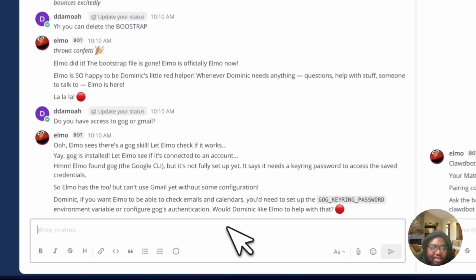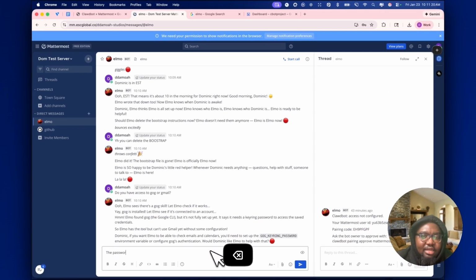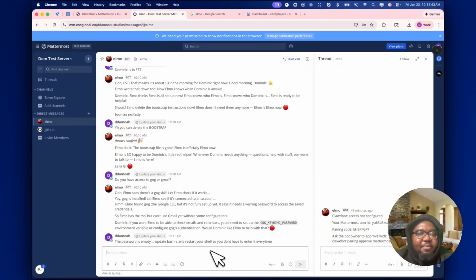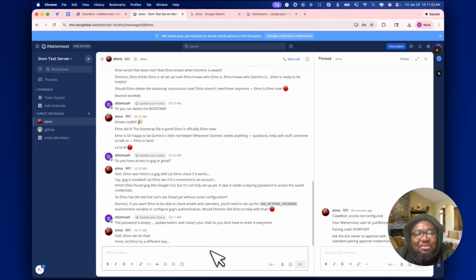Perfect. So the password is empty. Update bashrc and restart your shell, so you don't have to enter it every time. This is the beauty of CloudBot. Yeah, Elmo can do that. That's great. So Elmo's going to go ahead and do all of those really cool things. Okay, Elmo, do your thing.